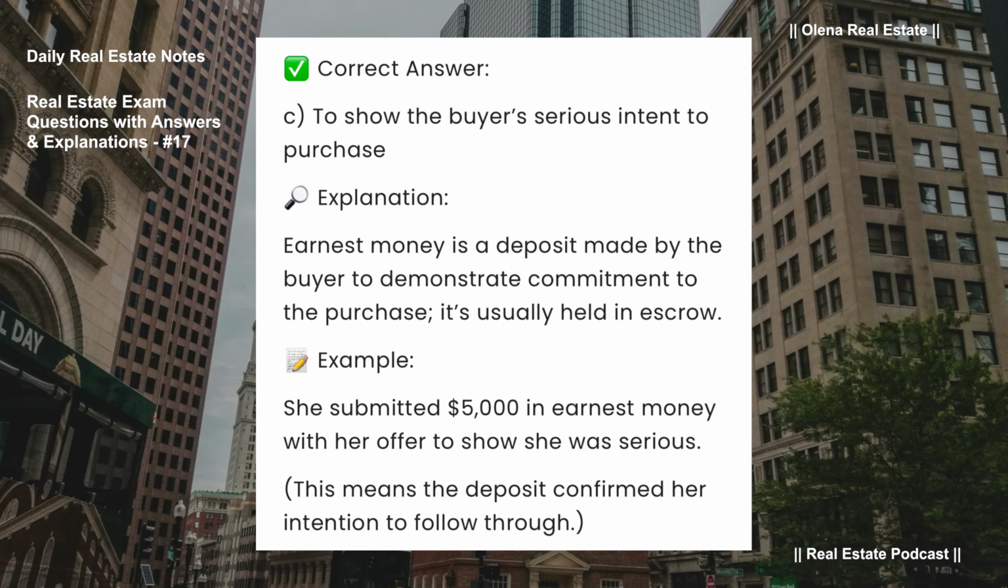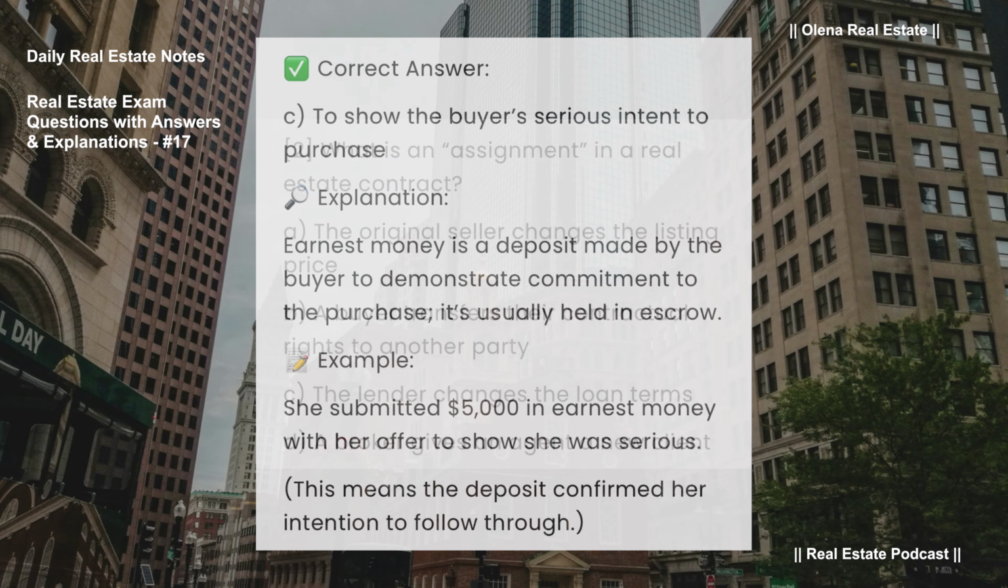Correct answer, C. To show the buyer's serious intent to purchase. Earnest money is a deposit made by the buyer to demonstrate commitment to the purchase. It's usually held in escrow. For example, she submitted $5,000 in earnest money with her offer to show she was serious. This means the deposit confirmed her intention to follow through.